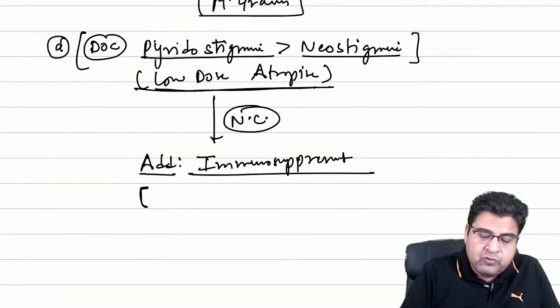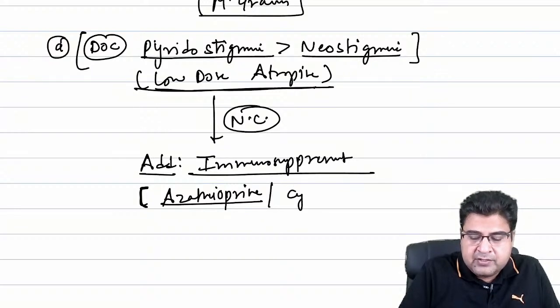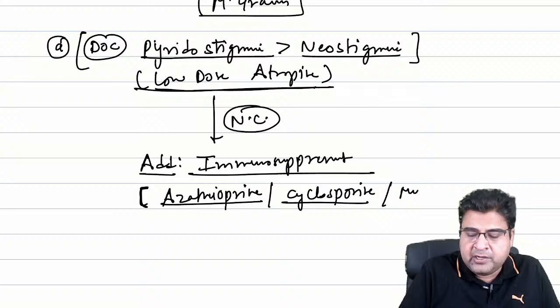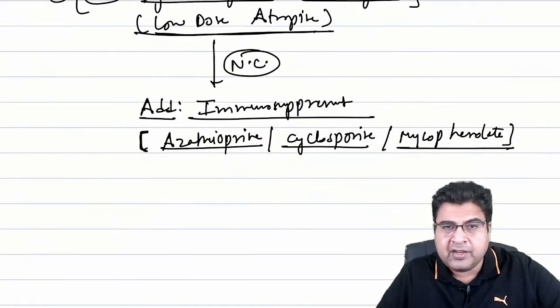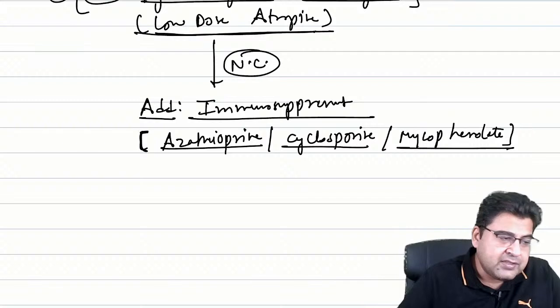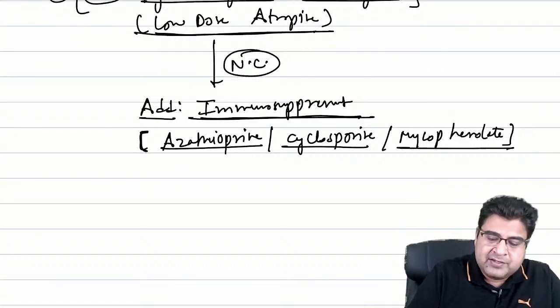Now they will ask you which immunosuppressants we can add. We can add azathioprine, cyclosporin, and mycophenolate. These are the names of three immunosuppressants that we can add in the patient treatment. Azathioprine, cyclosporin, mycophenolate. So these immunosuppressants are added.